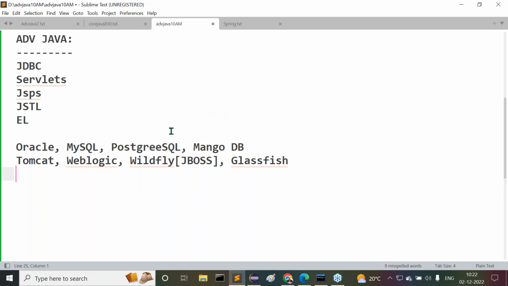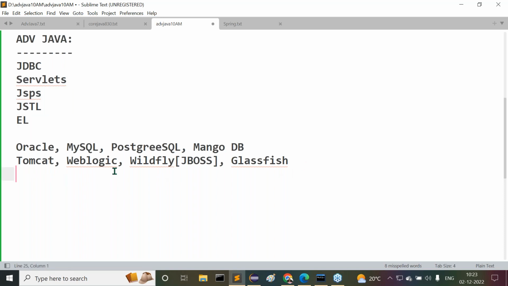Right, sir. Good. So for the sake of JDBC programs, a database is required. We are going to use either of these databases. All the databases' connectivity I'm able to provide inside the classes. Then all the server side programming is going to be covered here. To execute the server side programs, we need some servers. Tomcat, WebLogic, WildFly, GlassFish. These many servers we are able to use.